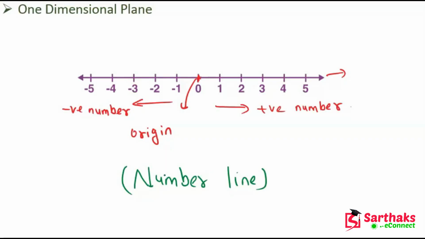So now let's see the two-dimensional plane. What is the two-dimensional plane, my dear friends? Here is two-dimensional coordinate geometry. Two-dimensional coordinate geometry deals with the x and y coordinates, meaning abscissa and ordinate, which are represented in the coordinate plane or Cartesian plane. I hope you understand these things.